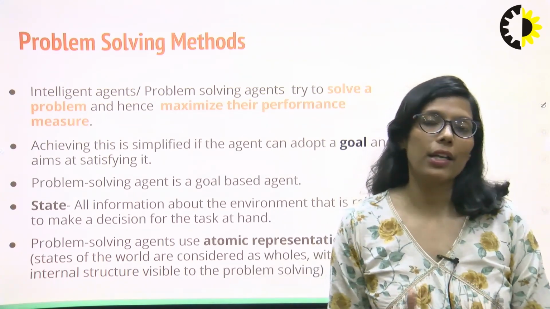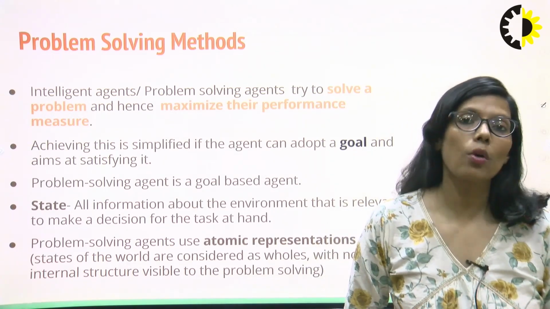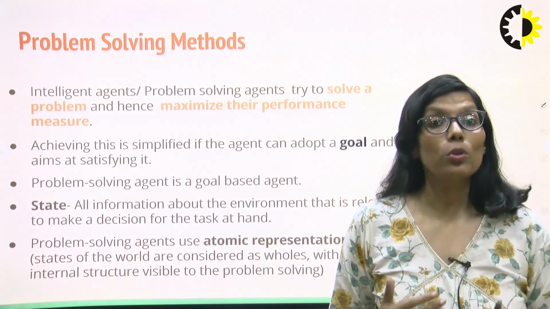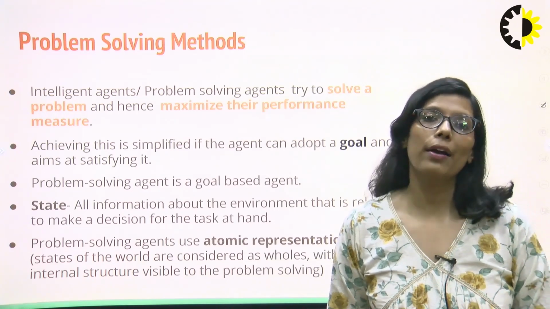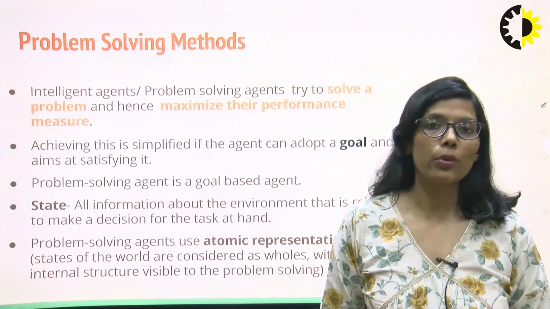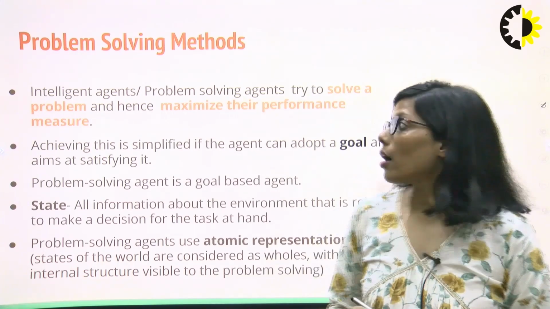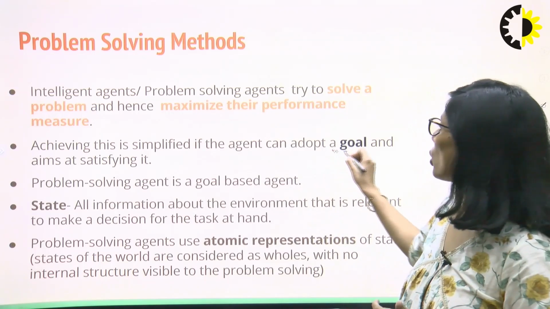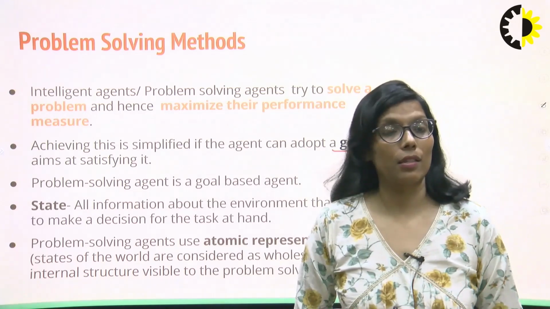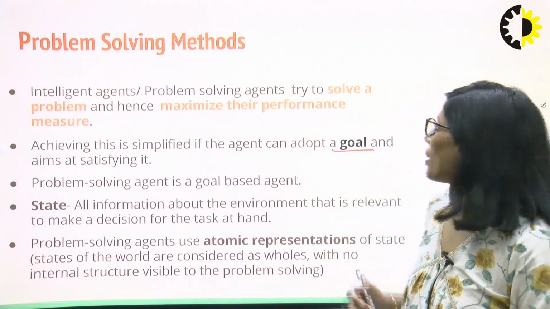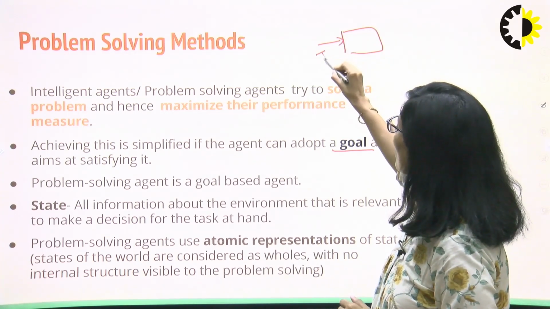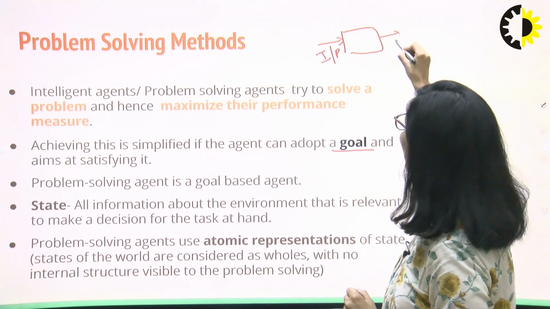Now, when a problem-solving agent or an AI agent tries to solve a problem, it first tries to devise an algorithm for it. Now, that algorithm will require an input and an output. Now, this output is called the goal. So, the problem solving agent is a goal based agent. Now, when it is devising an algorithm, it will also define what is the input and what is the output.